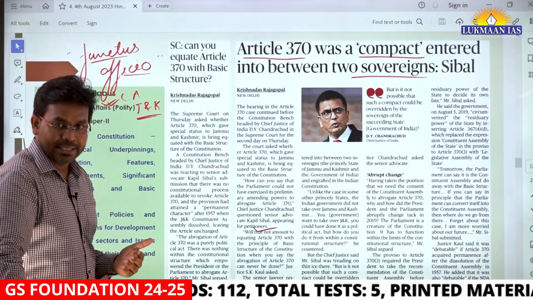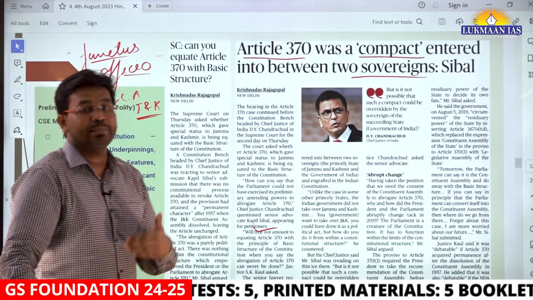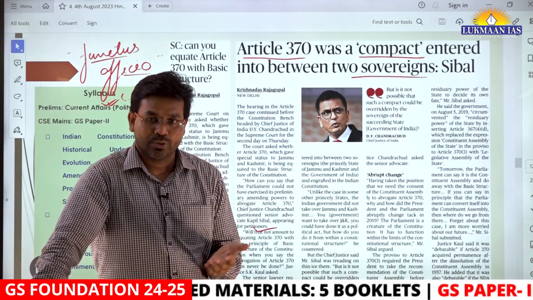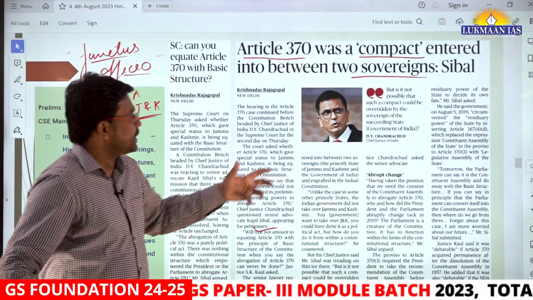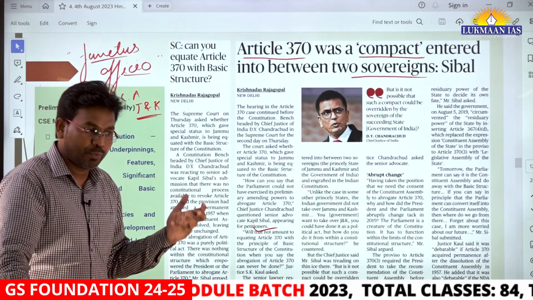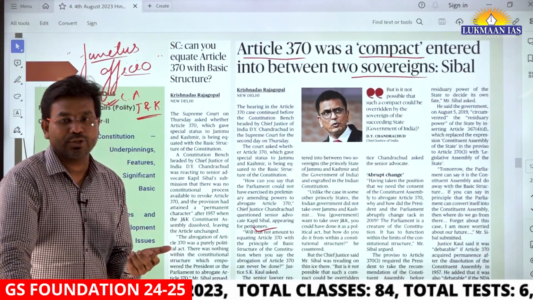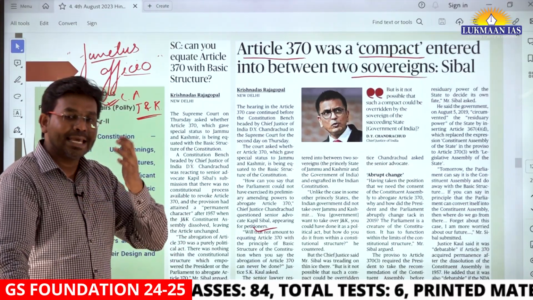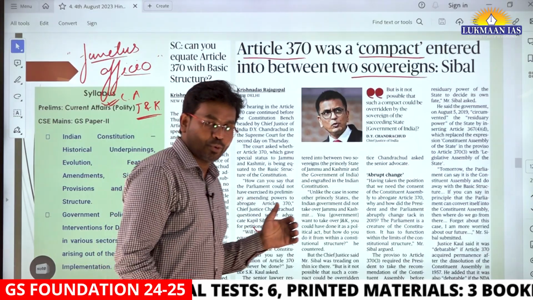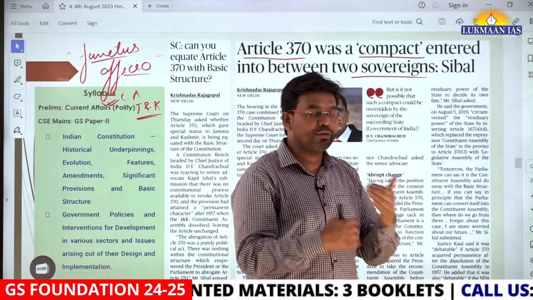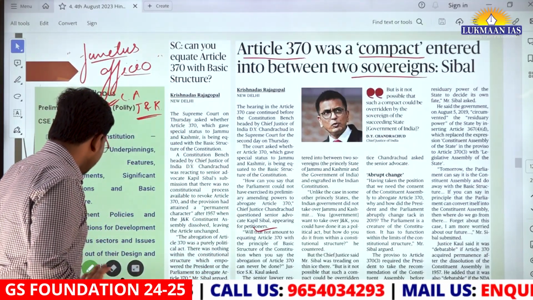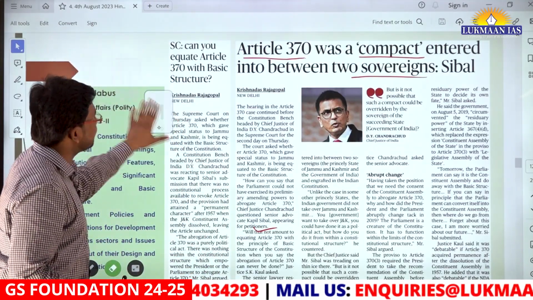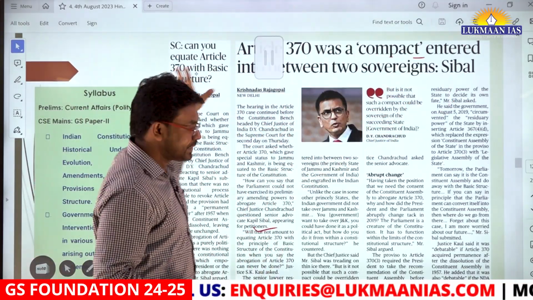However, Kapil Sibal says that after the Constituent Assembly there came the State Legislative Assembly. So now the State Legislative Assembly should be consulted. Okay. However, the Chief Justice of India said, are you comparing it with the basic structure of the Constitution of India? Okay, so the hearing is going on in the Supreme Court related to this matter, and a lot of things are coming up. So a final verdict has not yet been given. Okay, so this particular provision is still being debated. These things are being debated in the Supreme Court of India.